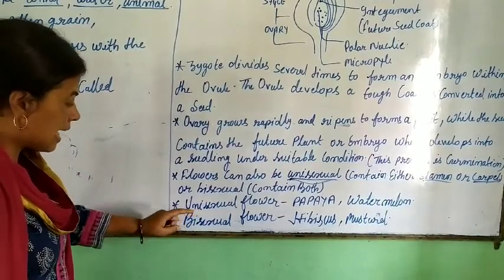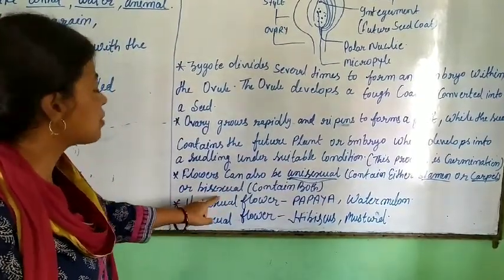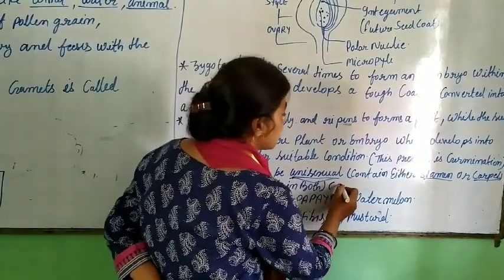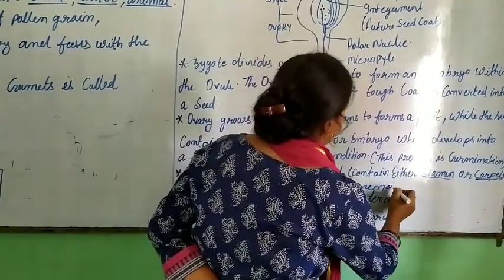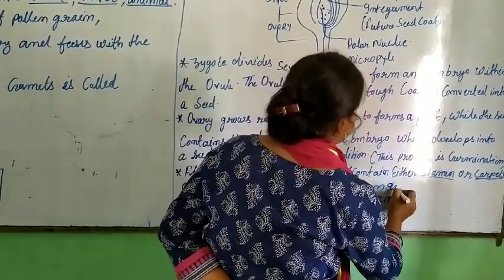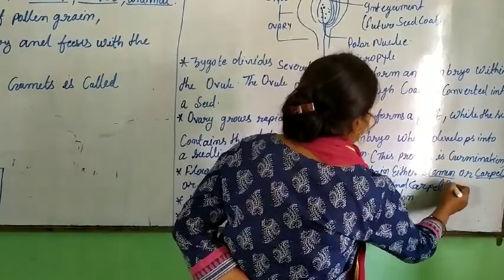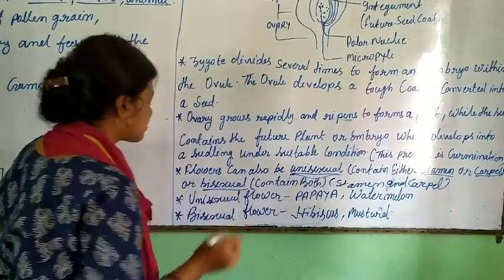If it is a bisexual flower, it contains both, stamen and carpel. Both are present in the bisexual flower.